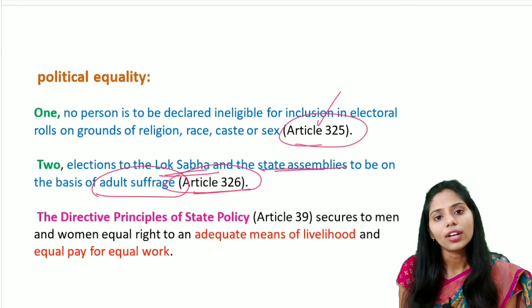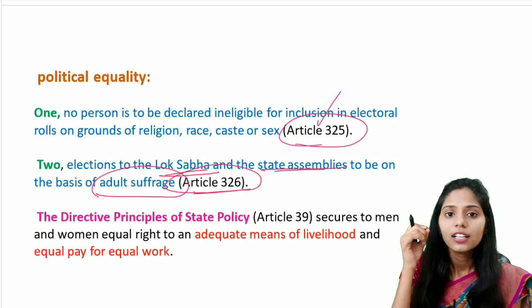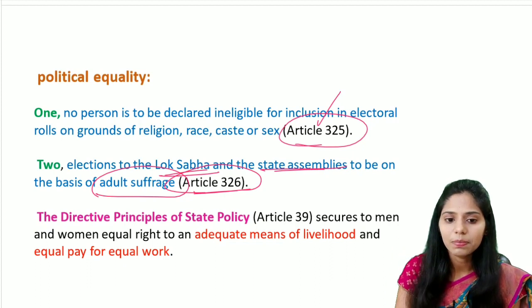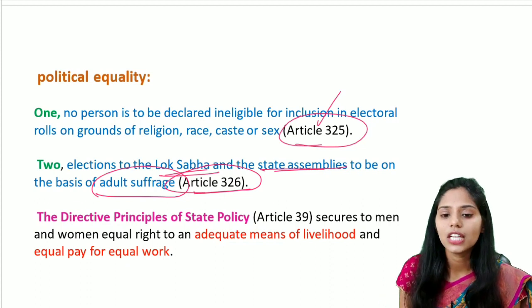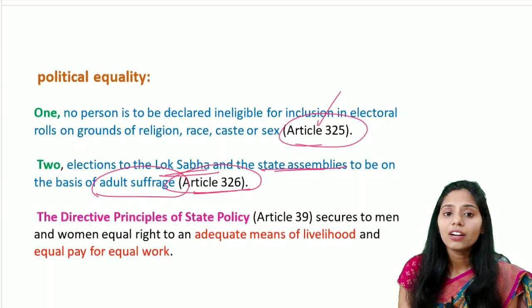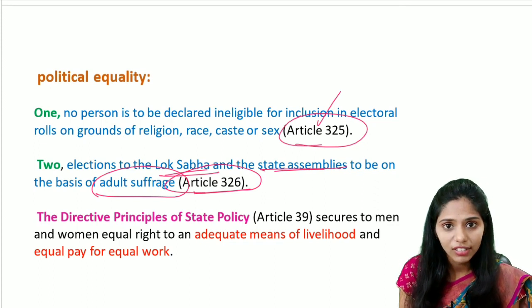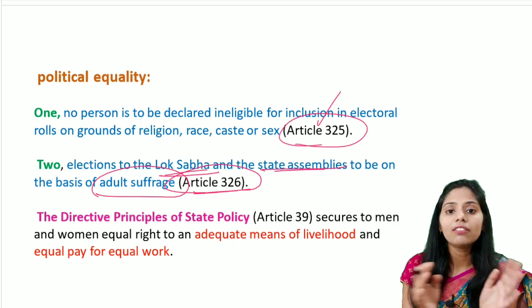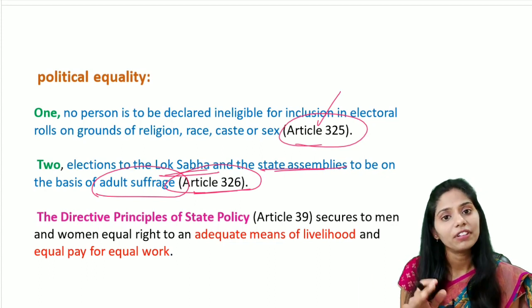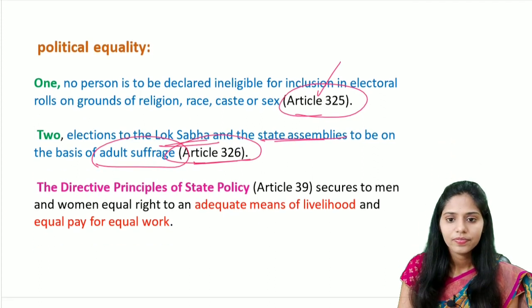So if you're talking about economic equality, the first one that comes to your mind is the DPSP, the Directive Principles of State Policy. According to Article 39, men and women should have the equal right to an adequate means of livelihood, and it also talks about equal pay for men and women for equal work. There should be no discrimination based on sex.